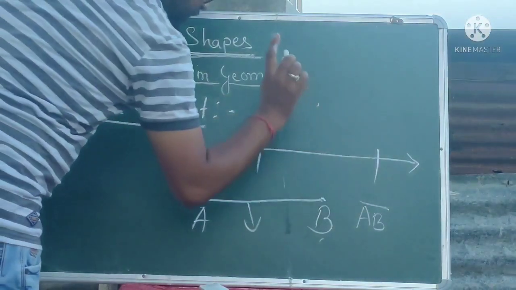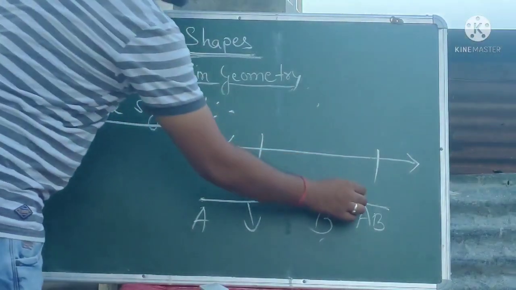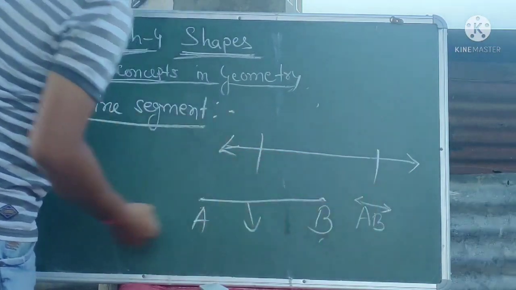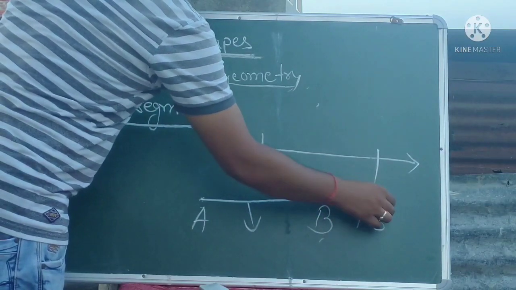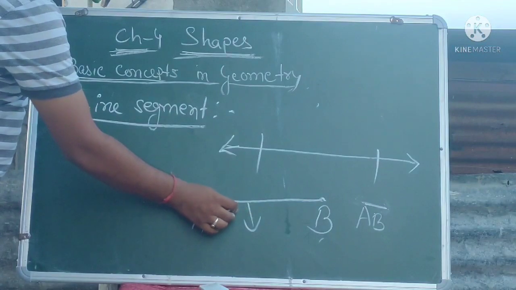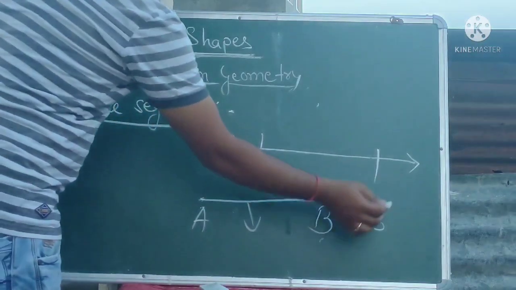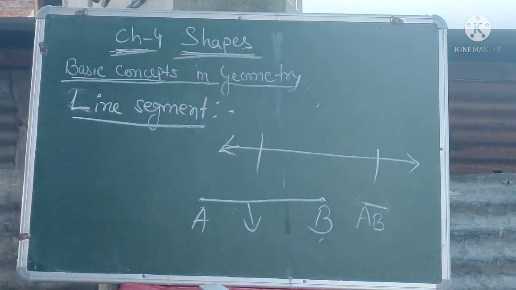Remember one thing, to represent a straight line you have to give arrow marks on both sides, but to represent a line segment, you will just draw a small line above AB. You can give any name you like for a line segment. Clear? This is the definition of line segment already given to you in the notes.